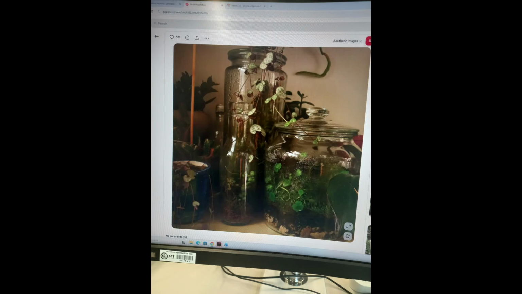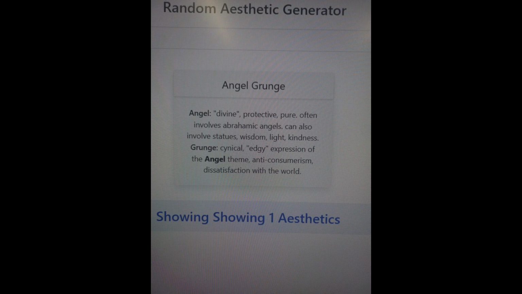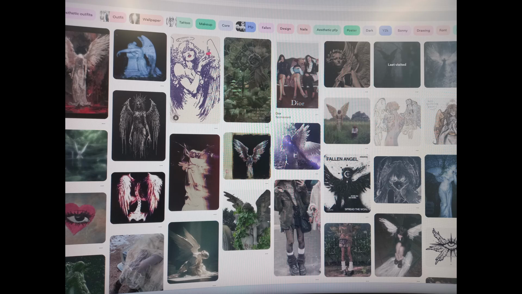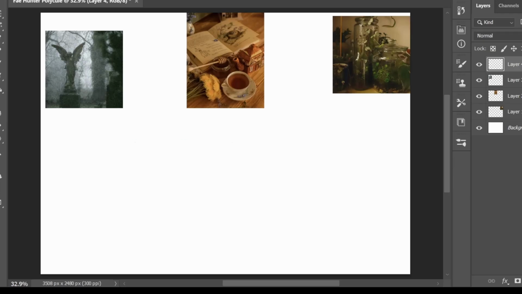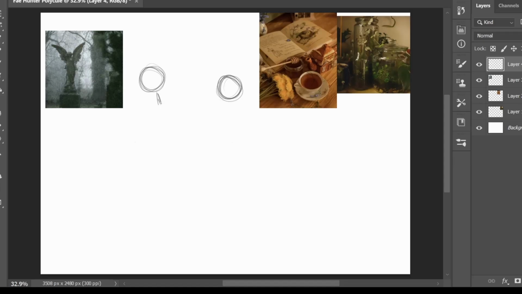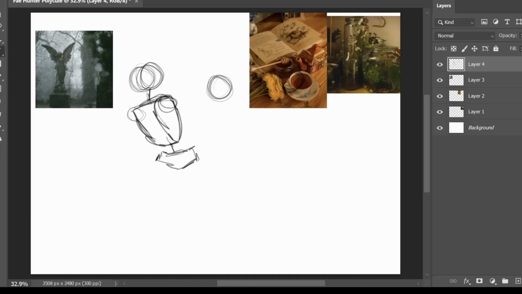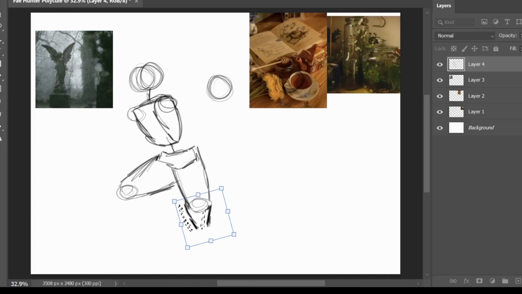Normally, I would screen record the process of finding images, but I did this step in class this week and was unable to record the screen, so instead here are some bad quality photos I took of my computer screen at relevant moments. My chosen photos are a cluster of glass jar terrariums overflowing with creeping plants, a book open on a table beside a cup of tea and a bowl of honey, and a misty photo of an angel statue that may be in a graveyard. These photos give me 3 very different vibes, and I'm very excited to turn them into a trio of characters.